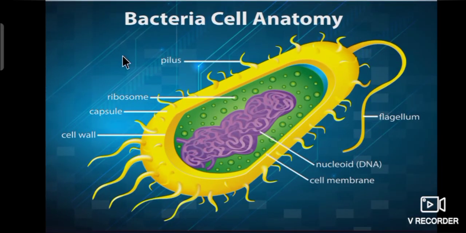Let's see the structure of bacteria. A bacterium has an outer covering known as the cell wall. Nuclear material is represented by a nucleoid without nuclear membrane. Other than that, capsule, ribosome, pilus, flagellum and cell membrane are present inside the bacteria. Mitochondria, Golgi body and endoplasmic reticulum are absent in the bacteria. Here the flagellum helps to move the bacteria.